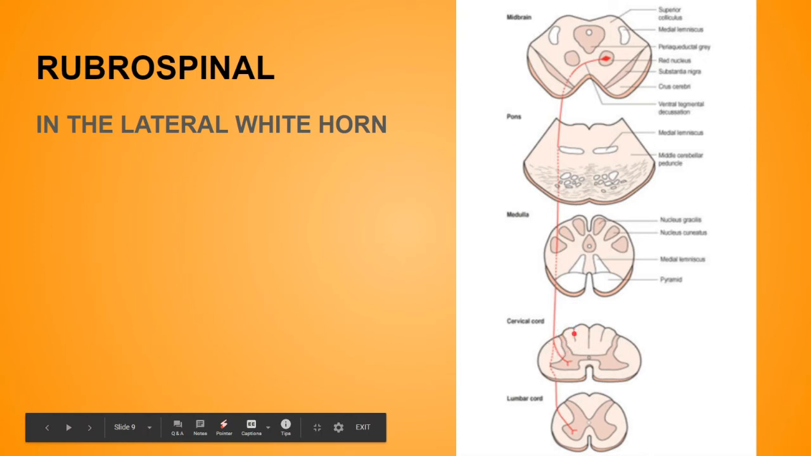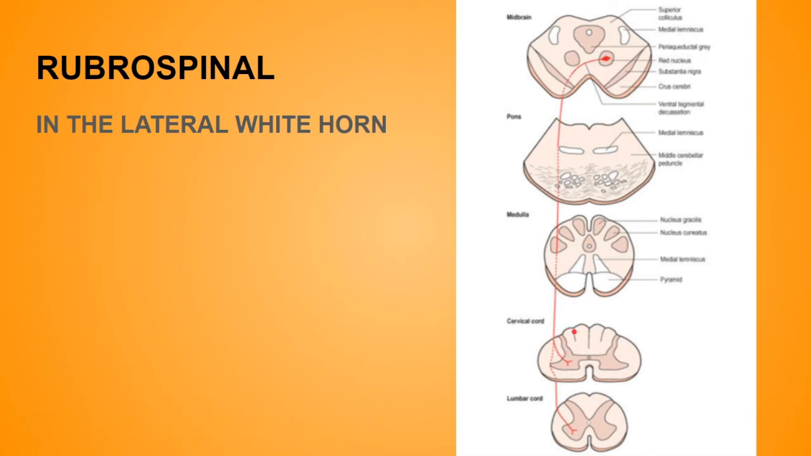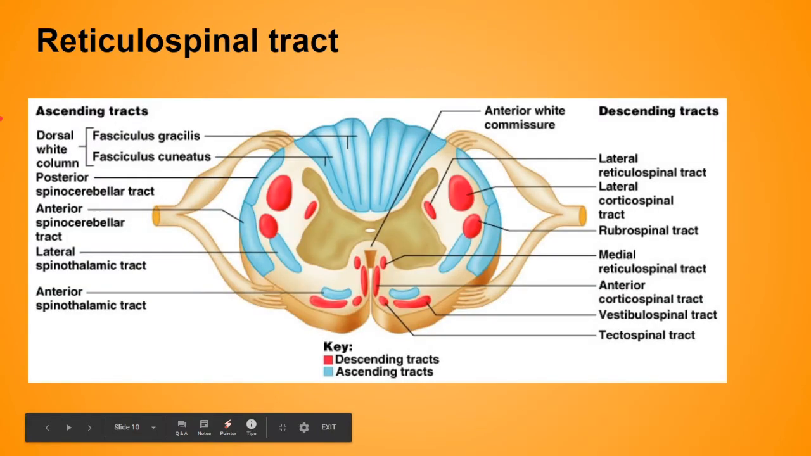Now this tract forms part of the extrapyramidal system, and a very important function of the rubrospinal tract is that it facilitates the activity of the flexor muscles of the body, and inhibits the activity of the extensor and anti-gravity muscles of the body. Now next is the reticulospinal tract.